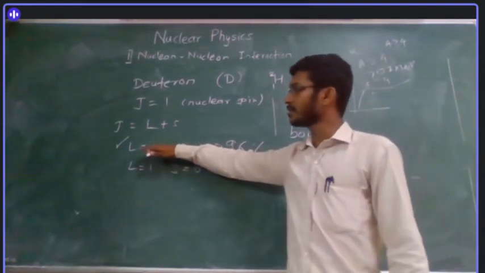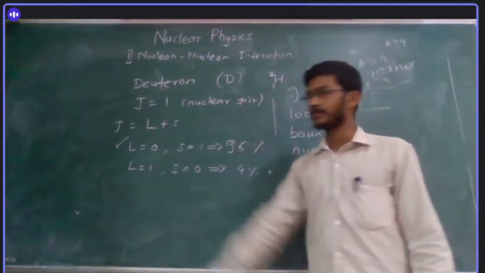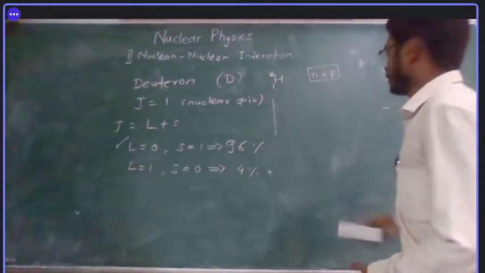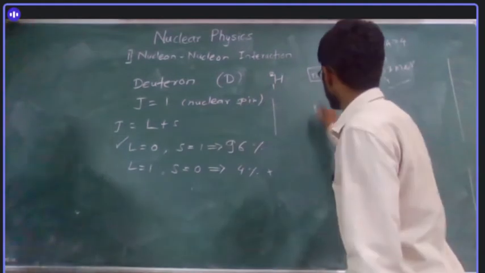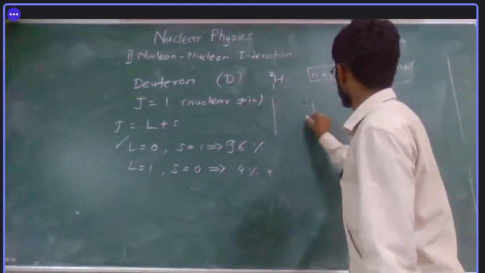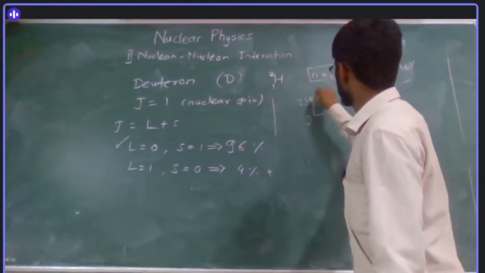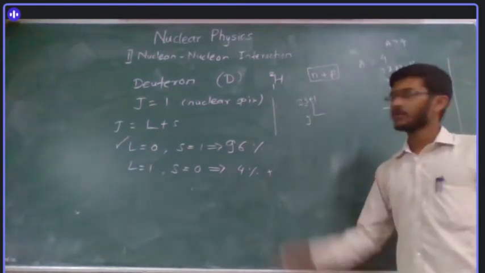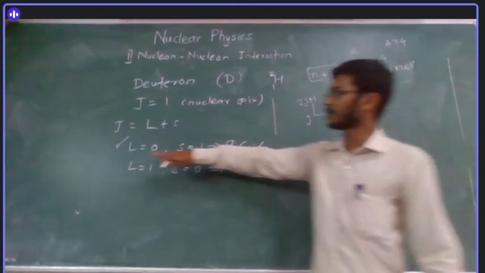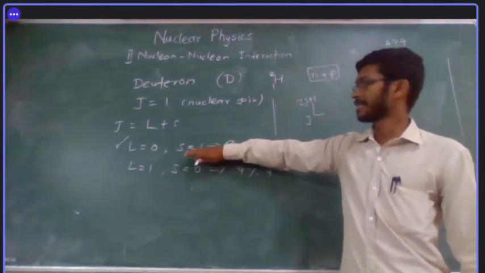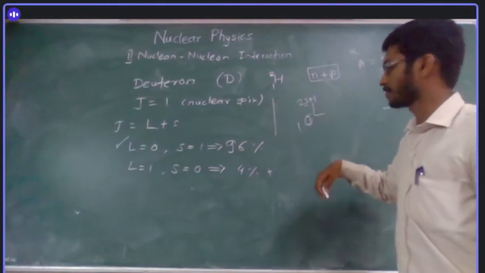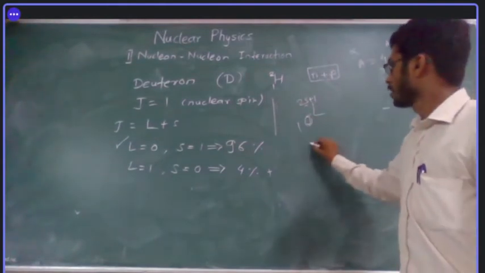So can you write the spectral term from this? You were writing spectral terms in atomic physics. From L, that is angular momentum, you write L here. Then you write I, and the multiplicity 2S plus 1. So this is the spectral term for a ground state. If this is our ground state, L equal to 0, S equal to 1. So what are we going to write? We know I is always 1, that is not an issue.